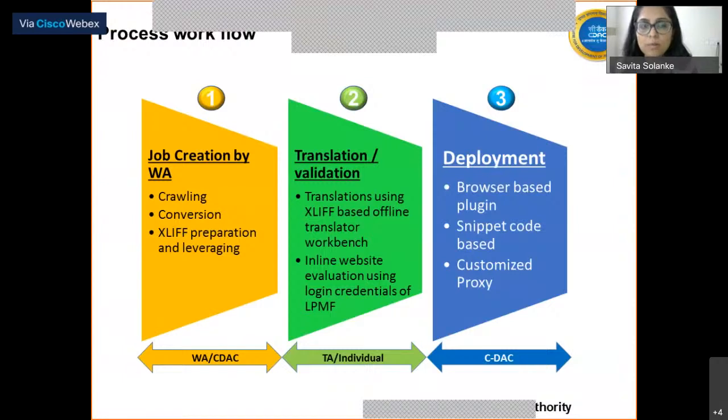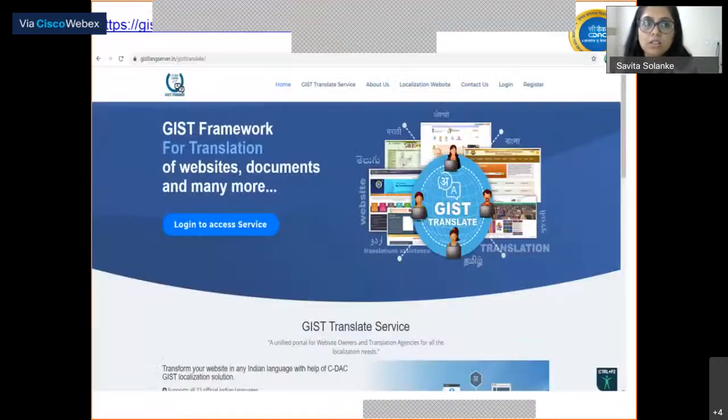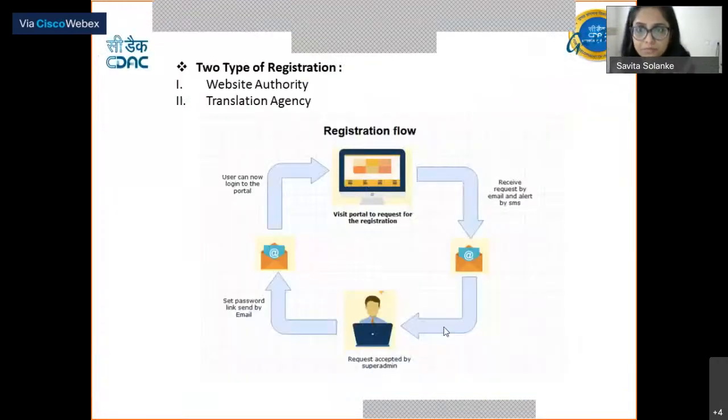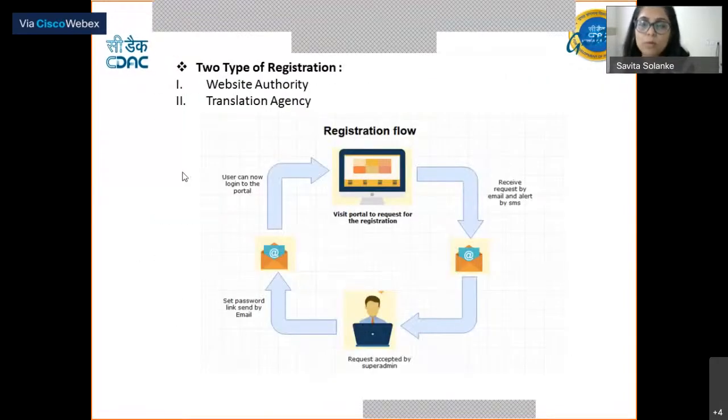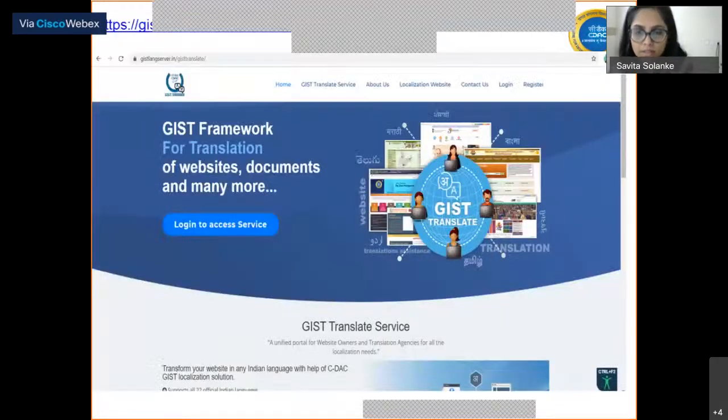This whole process flow can be achieved with the help of a simple, plain website known as GIST Translate. The basic aim of GIST Translate is to bring website authorities and translation agencies under a single umbrella, so that a proper handshake can be done between them.